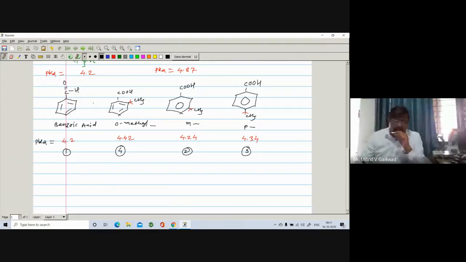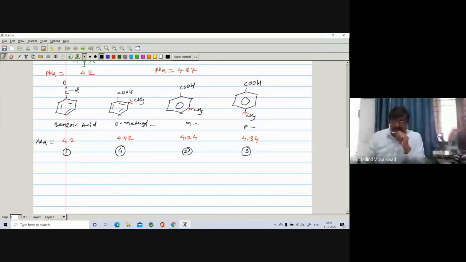Of course, one reason is that all the methyl benzoic acids are less acidic as compared to benzoic acid. But here you will see that if you write the resonating structure, as in the previous example of phenol, the methyl group is an electron donating group with plus I effect. And again, this methyl group exhibits hyperconjugation effect, but it is not present in the meta position. Ortho and para will show the hyperconjugation effect.